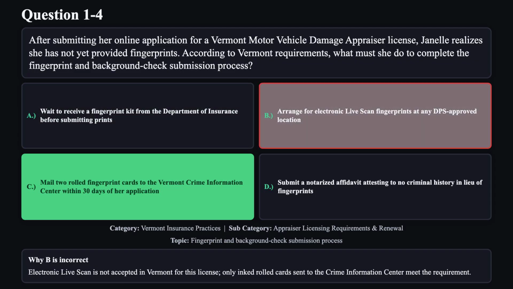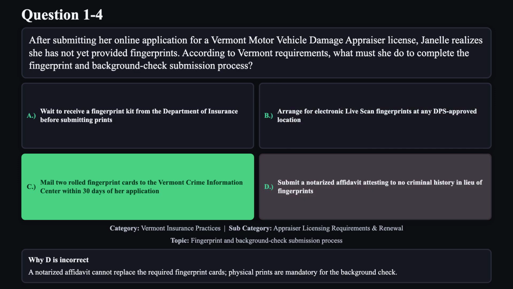Reason B is not correct. Electronic live scan is not accepted in Vermont for this license. Only inked rolled cards sent to the Crime Information Center meet the requirement. Reason D is not correct. A notarized affidavit cannot replace the required fingerprint cards. Physical prints are mandatory for the background check.